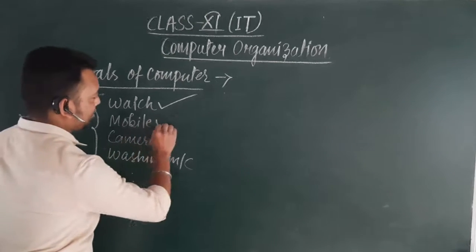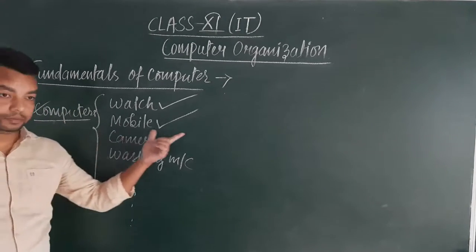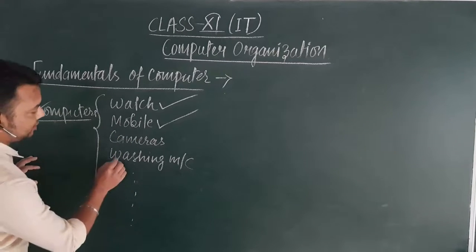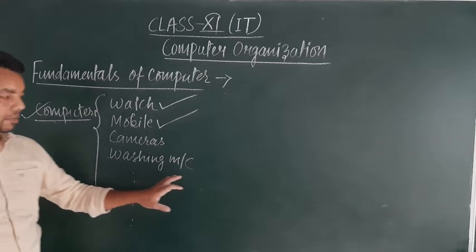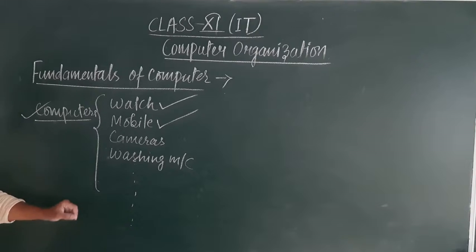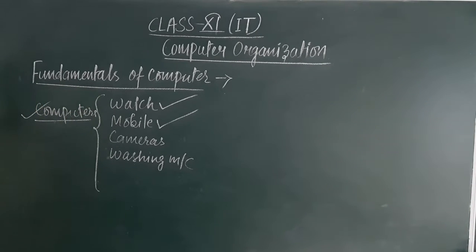Mobile phones are also based on Android, iOS, or Mac operating system. Cameras and all those things, their working principle is based on application of certain softwares, and that software can be made by utilizing the computers.